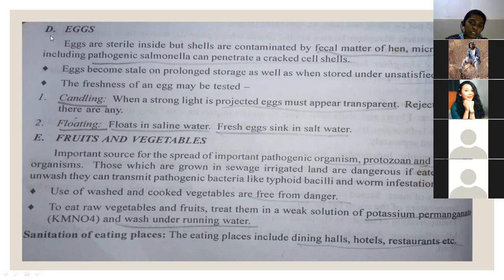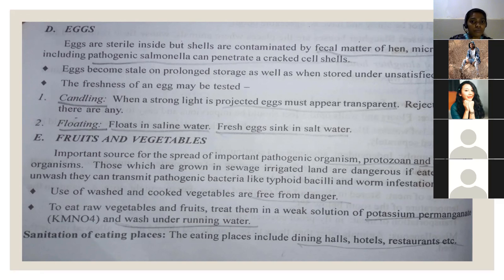So here fish should have stiffened muscle, that is considered as fresh fish, and gills should be prominent and clear, and the eye should be very clear. Coming to the egg, with the contaminated fecal matter of the hen, it may cause some infections. So that should be clean.